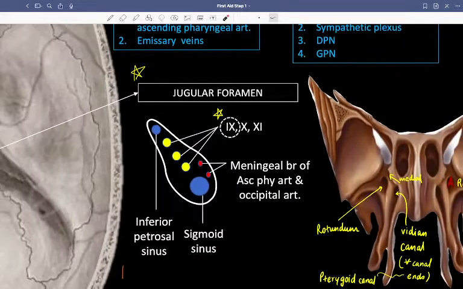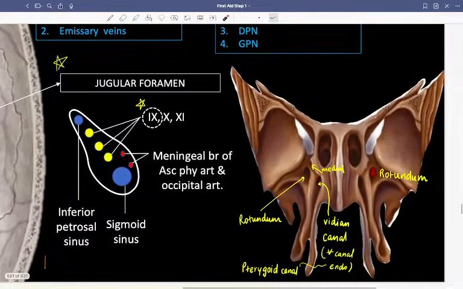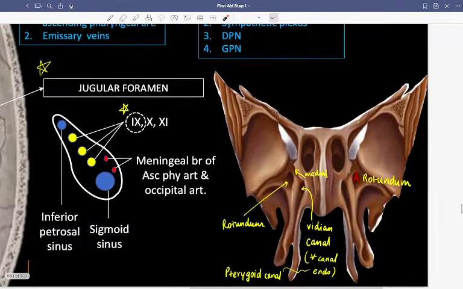Fine, okay, and structures of the sphenoid bone. Obviously we know these are the pterygoid plate and foramen rotundum. That's why this is so well visible, and that's why juvenile angiofibroma can easily pass from here.